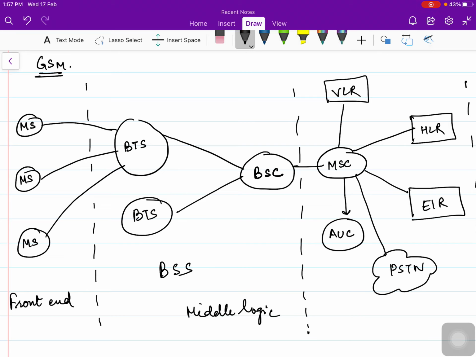I hope that you all must have understood the concept of GSM and the architecture of GSM. So that was all about GSM.